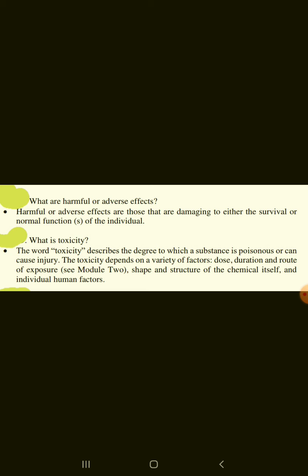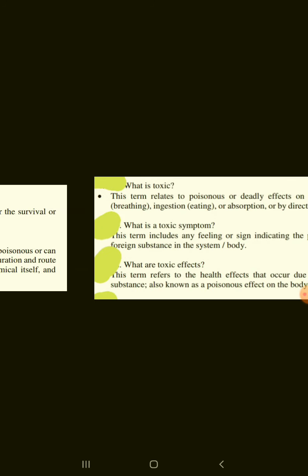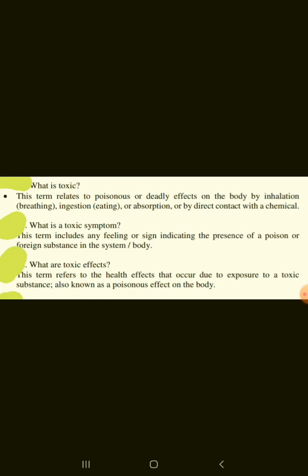What is toxicity? The word toxicity describes the degree to which a substance is poisonous or can cause injury. The toxicity depends on a variety of factors like dose, duration, and route of exposure, shape and structure of the chemical itself, and individual human factors. What is toxic? The term relates to poisonous or deadly effects on the body by inhalation, ingestion, or absorption, or by direct contact with a chemical.